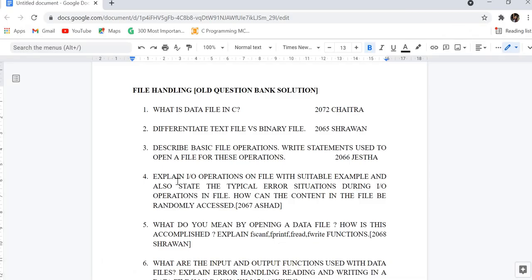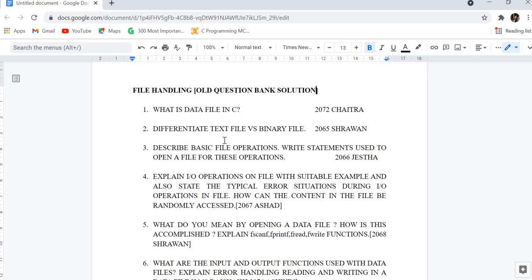The next question is, explain IO operation on file with suitable example and also state typical error situation during IO operation in file. How can the contents of file be randomly accessed? This is one of the theory questions, asked for 8 to 10 marks. The first part is the IO operation on file.